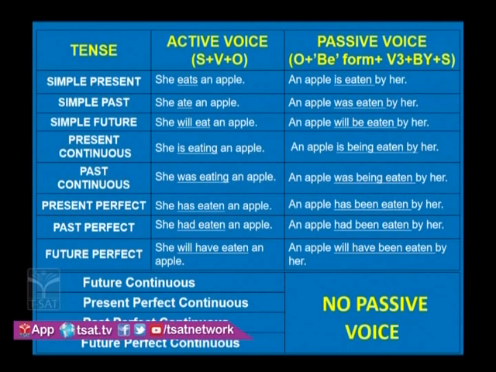For the remaining 4 tense forms, there is no passive voice. They are future continuous, present perfect continuous, past perfect continuous, and future perfect continuous. For these 4 forms, there is no passive voice. And you should remember that the passive voice is possible only for transitive sentences. Dear students, now let us see the structure to be followed according to the tense form, right?